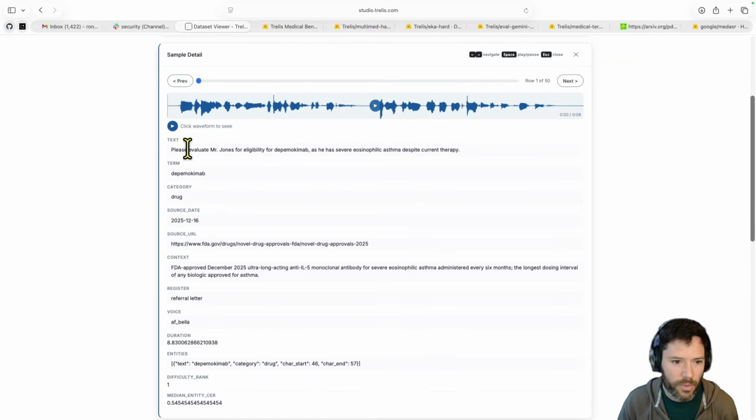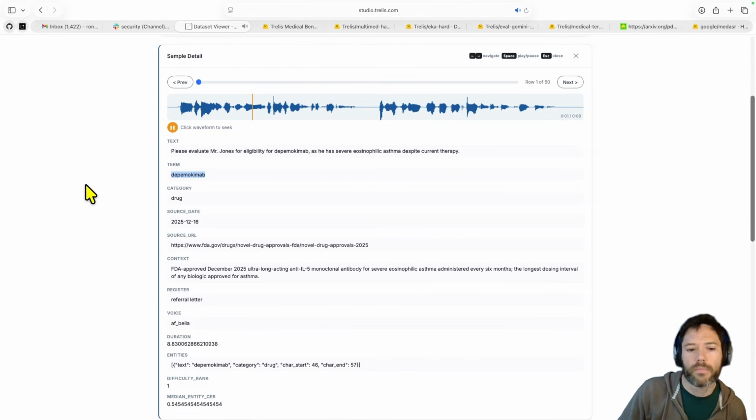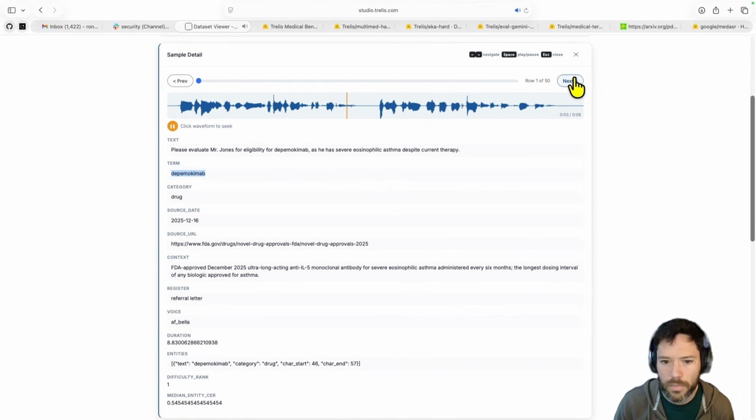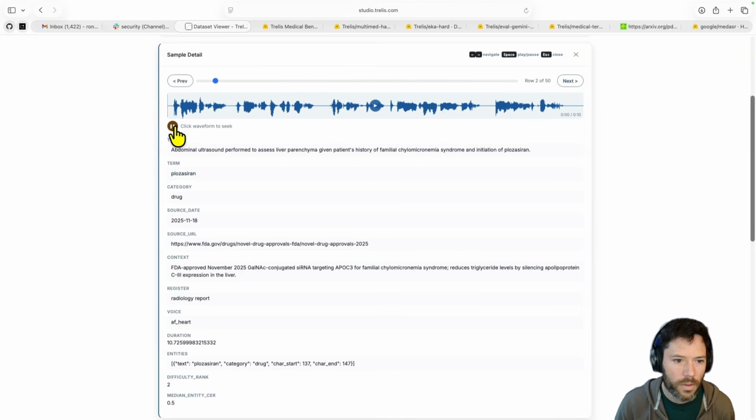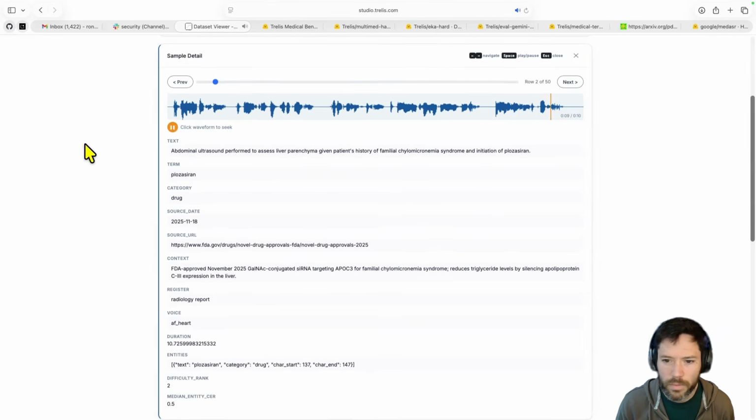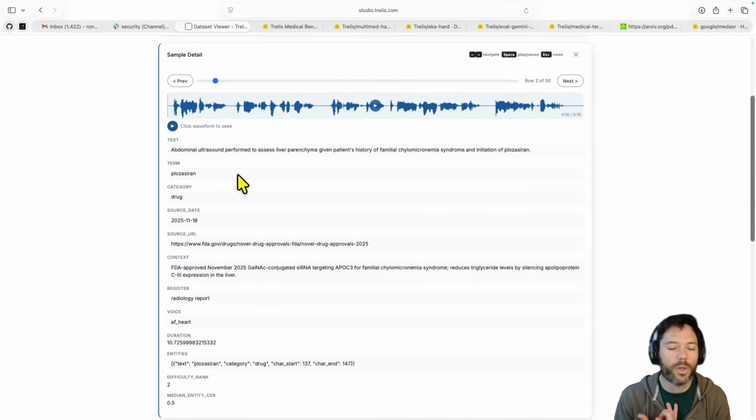So here, for example, we have this. Please evaluate Mr. Jones for eligibility for dipemokimab, as he has severe eosinophilic asthma despite abdominal ultrasound performed to plozasiran. Plozasiran.